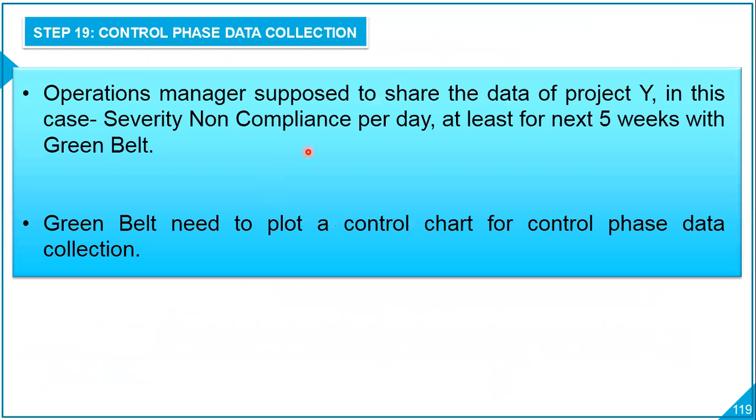Operations manager is supposed to share the data of project Y, in this case, severity non-compliance per day, for at least the next 5 weeks with Greenbelt. Operations manager is supposed to collate the data on daily basis for severity non-compliance, and on a weekly basis itself, he or she has to give that data to the Six Sigma Green Belt. So Six Sigma Green Belt, that is you, need to plot a control chart for control phase data, right? So you collected the data for 5 long weeks, and you need to plot a control chart for this control phase data collection.